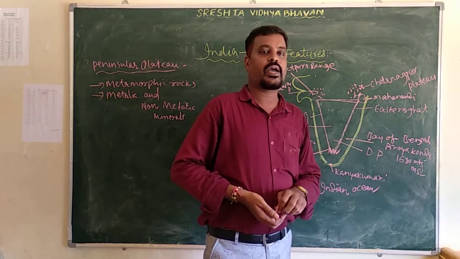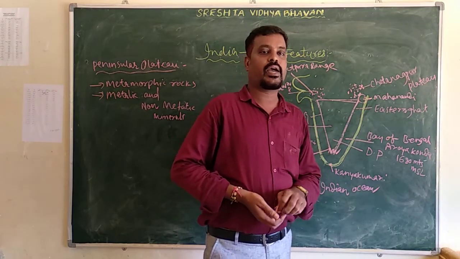The first one is the Utkal coast in Odisha. The second one is the Sarkar coast, in Andhra Pradesh. And the third one is the Coromandel coast, in Tamil Nadu.